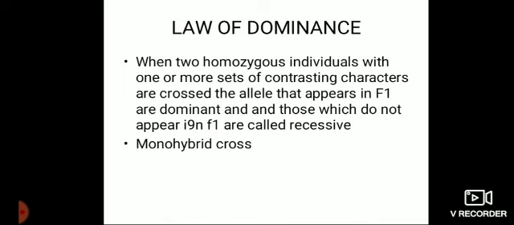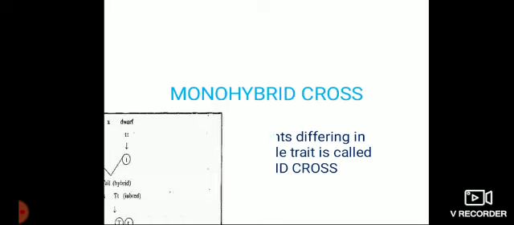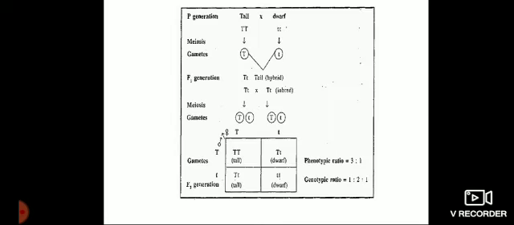So the law of dominance we can study by a monohybrid cross. What is monohybrid? Mono means single, and hybridization means the crossing of two non-identical organisms. So the cross between parents differing in only one inheritable trait is called a monohybrid cross. We can study this by illustration.